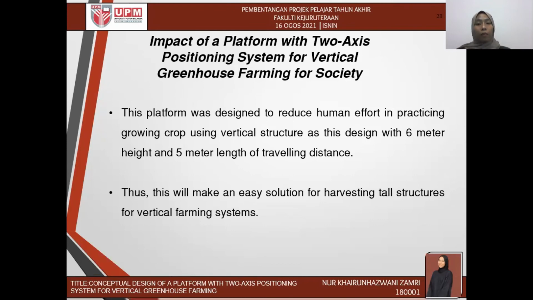So the impact of the platform on society is that this platform was designed to reduce human effort in growing crops using a vertical structure, as this design has 6 meters in height and 5 meters in traveling distance. Thus, it will provide an easy solution for hydrating crops in a vertical farming system.